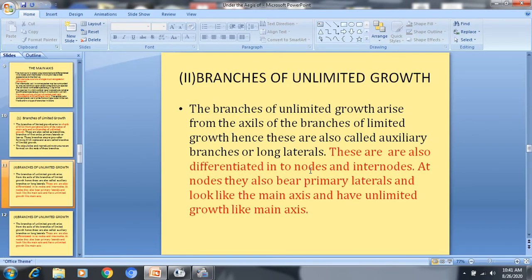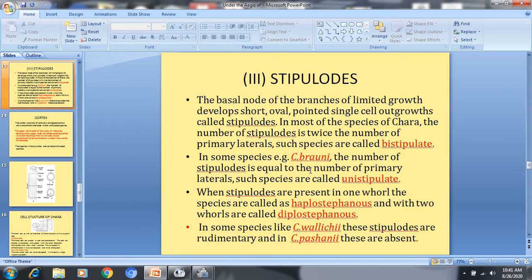After that, these branches are similar to the structure of the main axis. These also have nodes and internodes, and again on the nodes of these branches, whorled small branches, or the limited growth branches, originate in whorls, and this structure is very similar to the structure of the main axis. Then we come to the structure of stipuloids.